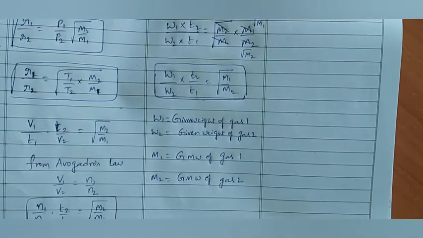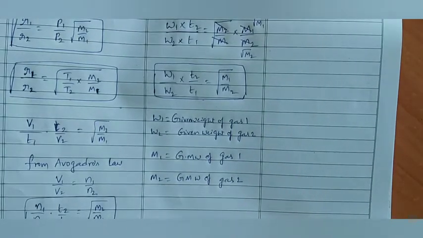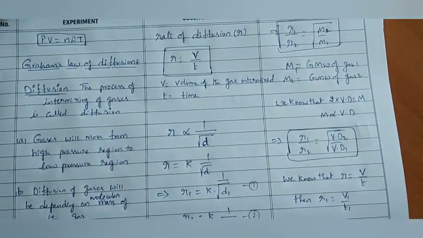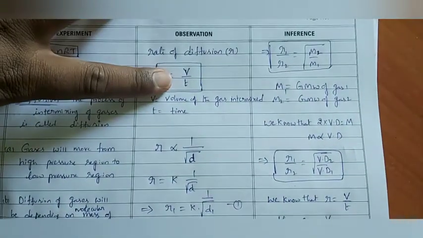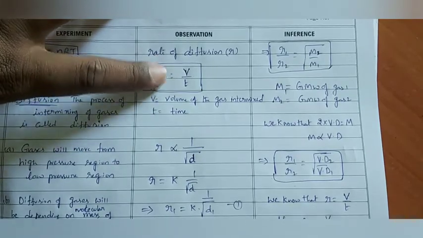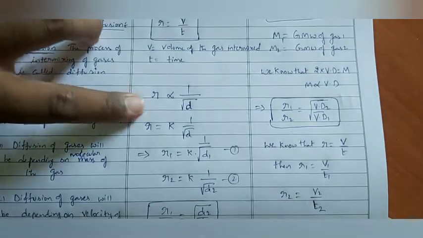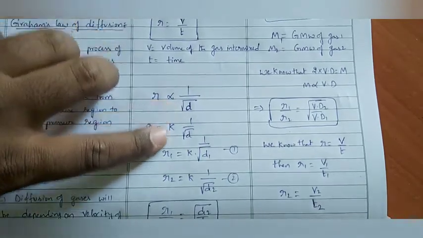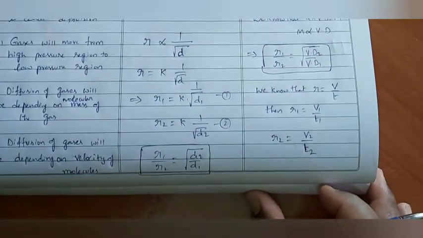Okay, now we will see just a small recall regarding this one. What are the useful formulae? Everything I kept in boxes. First one, R is equal to V by T: rate of diffusion is equal to volume of the gas intermixed divided by time taken. R is inversely proportional to square root of D. From there onwards we got the formulae.